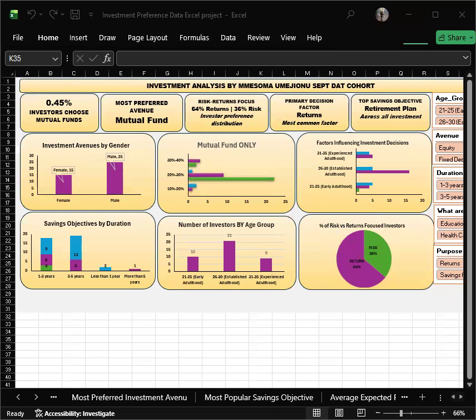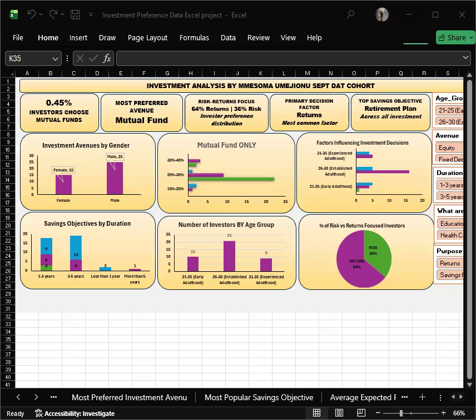So moving on, we can see savings objectives by duration. This visual shows savings objectives, and we can see that 3 to 5 years is the most common saving horizon, followed by 1 to 3 years. Very few investors plan for less than 1 year or more than 5 years. This confirms a medium-term investment outlook among most investors.